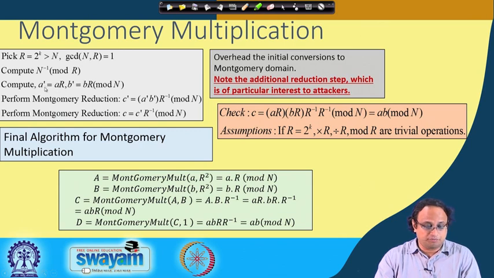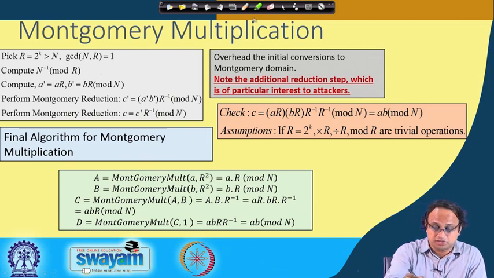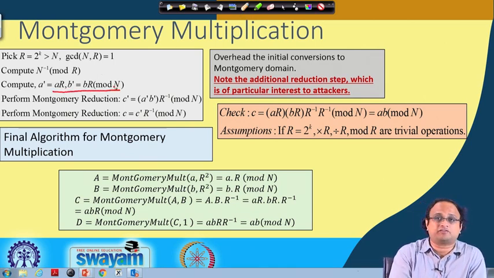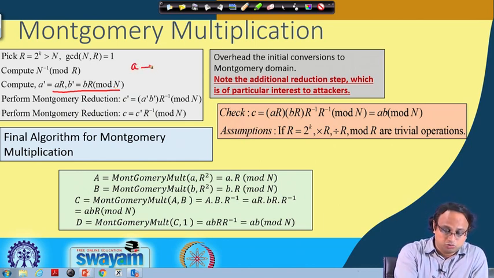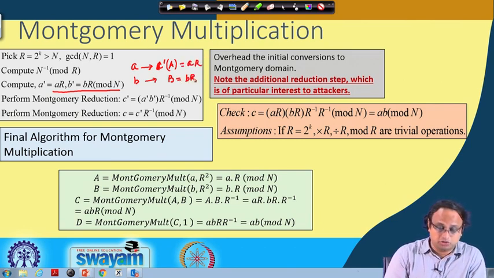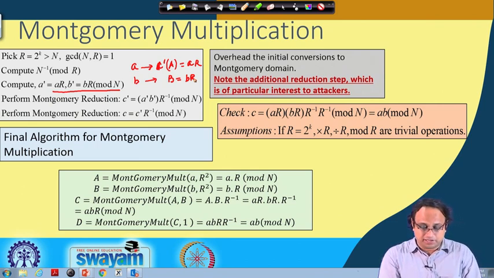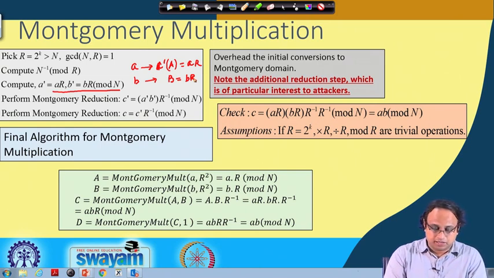So what we do is we compute a dash, which is equal to a into r, and we compute b dash, which is equal to b into r, and this is called the Montgomery transformation. That means we transform a to the Montgomery domain and call it say a dash, and we transform b into the Montgomery domain, and that is called b dash. So the idea is A is nothing but a into r modulo n, and B is again b into r modulo n.